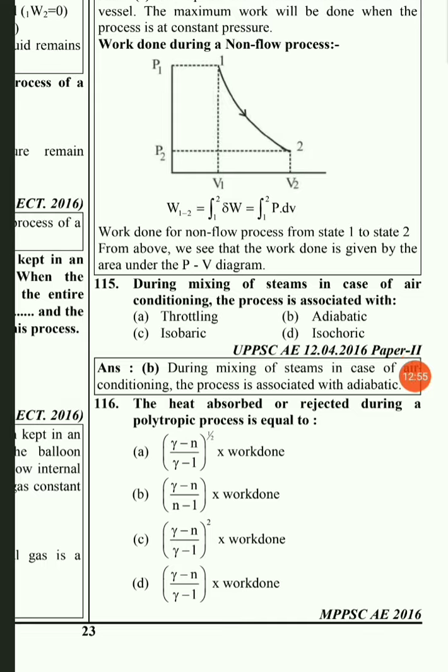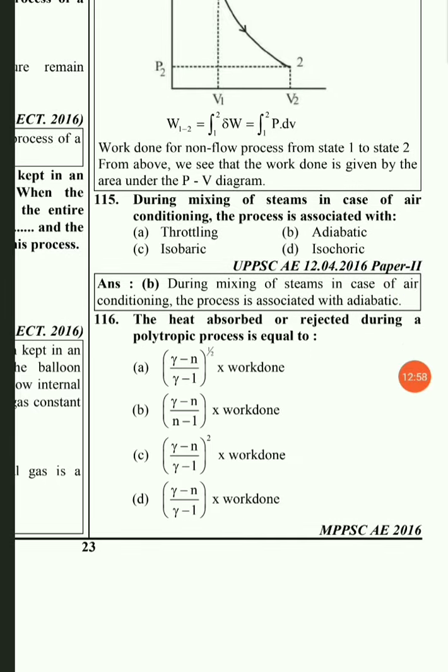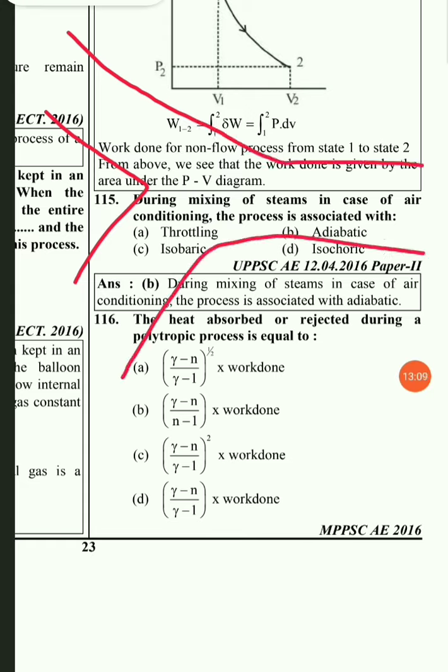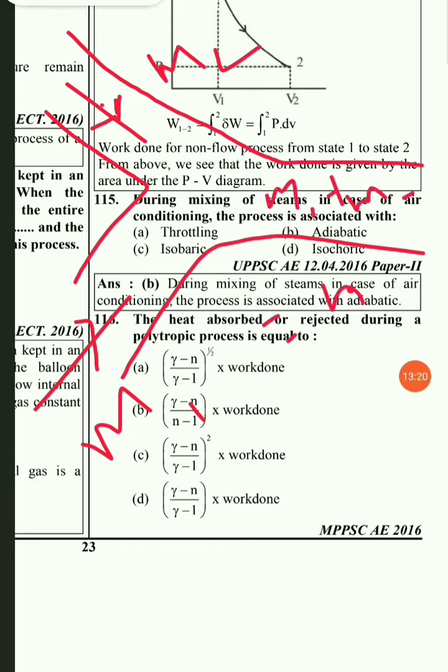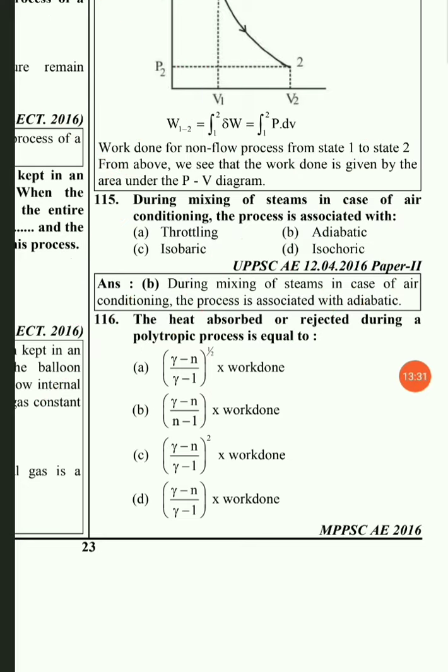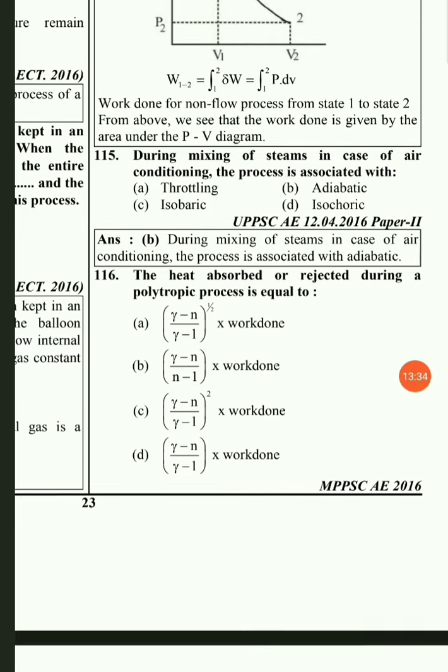The next question: during mixing of streams in the case of air conditioning, the process is associated with... I will draw it on the screen. Suppose there is a mixing of streams in an air conditioning system, meaning there is a duct where M1 mass of air is flowing in duct 1, M2 mass is flowing through duct 2, and there will be mixing, so M1 plus M2 will be equal to M3. So this mixing of air streams is nothing but adiabatic mixing. It is called adiabatic mixing of air streams. So option B will be the right answer for the given question.